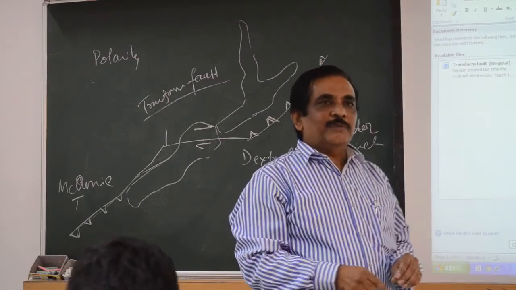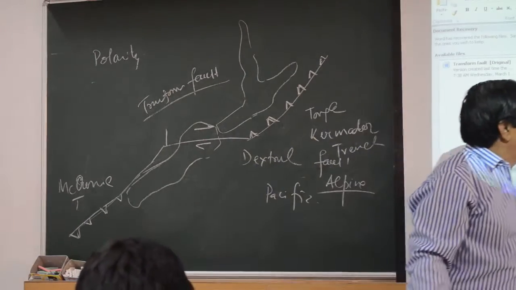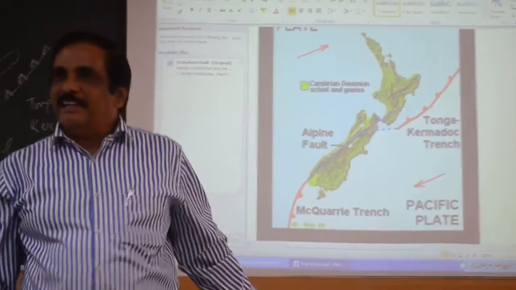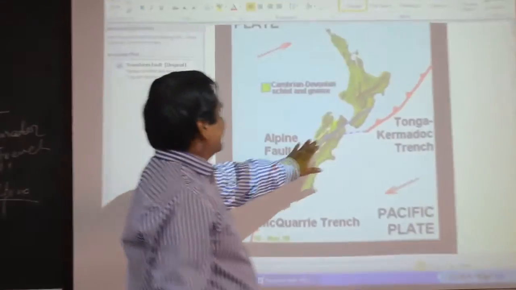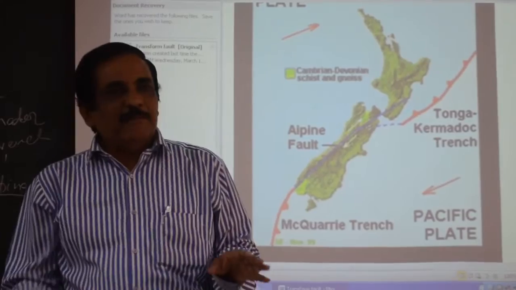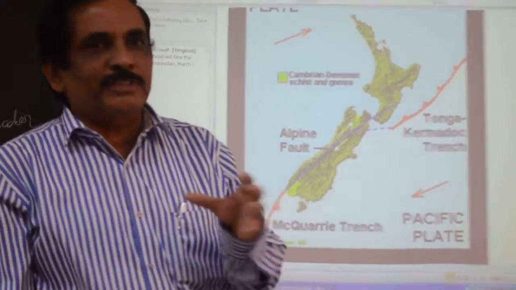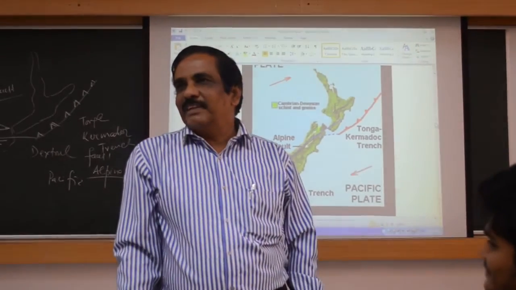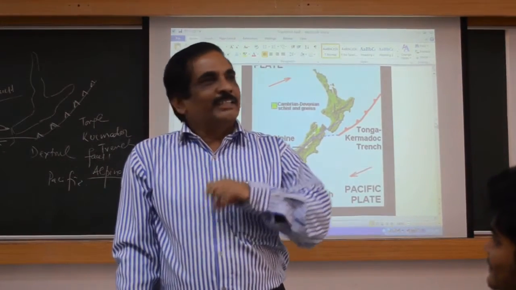Can you imagine? It goes over the continent, you know. People are building many houses on the land mass. It is highly heavy. I have visited this area. They have a lot of kiwis. Kiwi is a bird, you know. They domesticate it. And when an earthquake comes, they will start screaming.